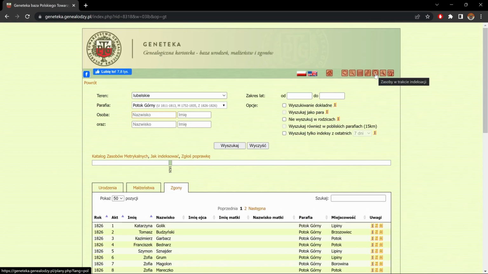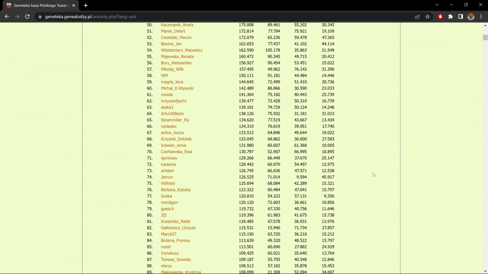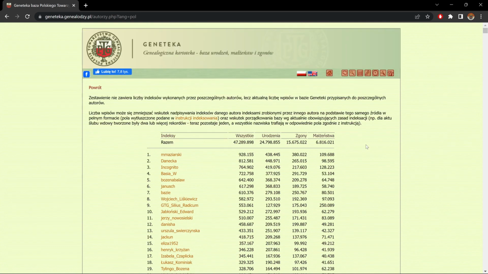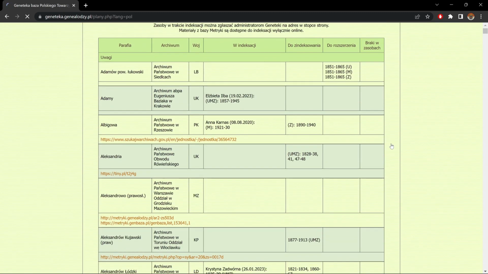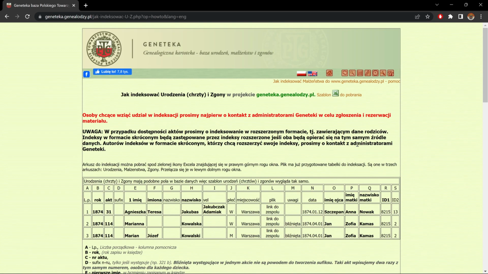Now if we go to the next icon, it's the authors of indexing. And these are all the people that did indexing, to whom we owe a lot of thanks and gratitude. Next, we have indexing that is in process. Then we have how to index. And then we have how to support, which will bring us to the Genealodze web page and shows us different ways we could contribute financially.